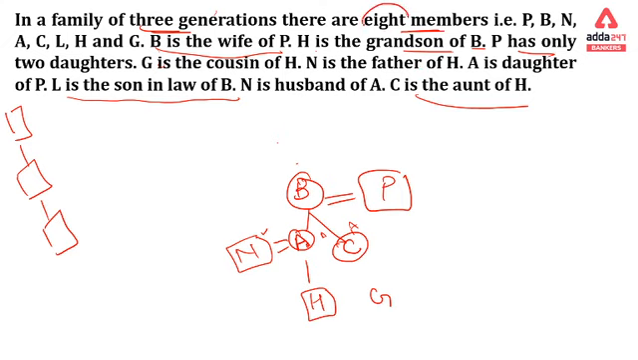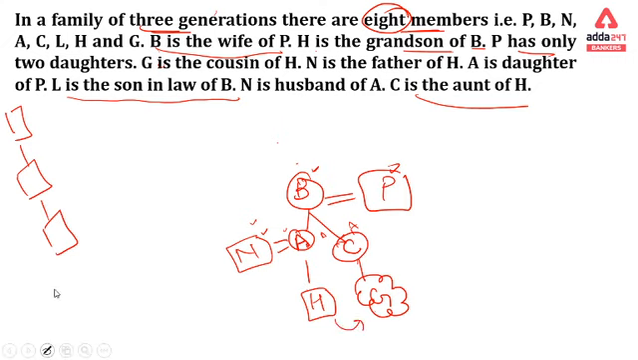There are only 8 members in the family: P, B, N, A, C, H and G. We are not identified with the gender of G, as it is not given that G is a son or a daughter, because it is saying only that G is a cousin.